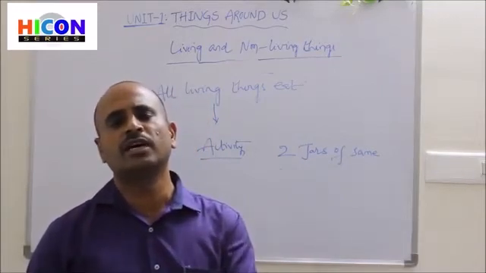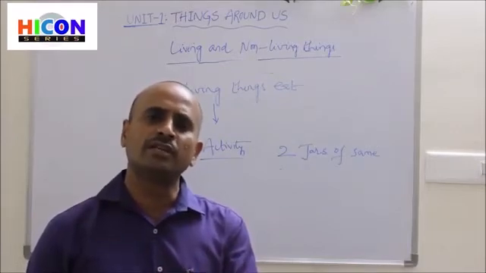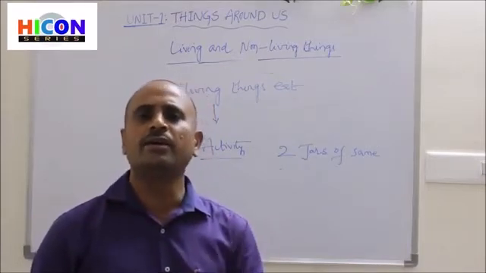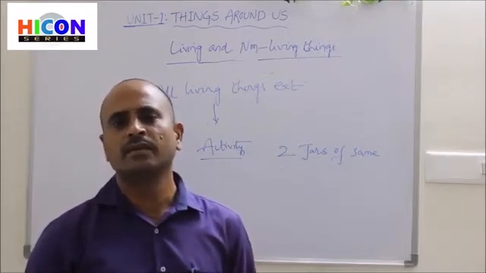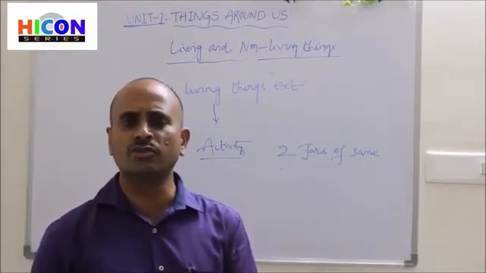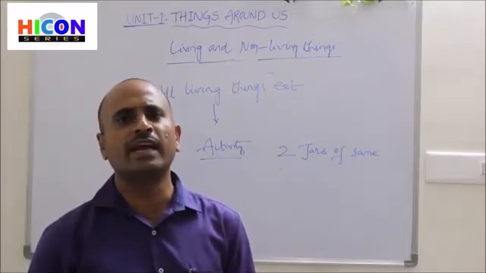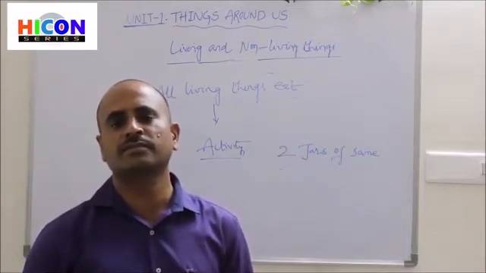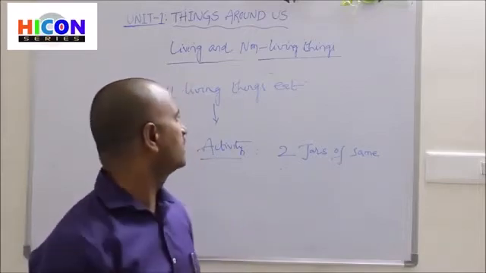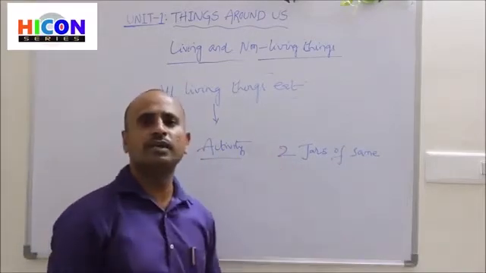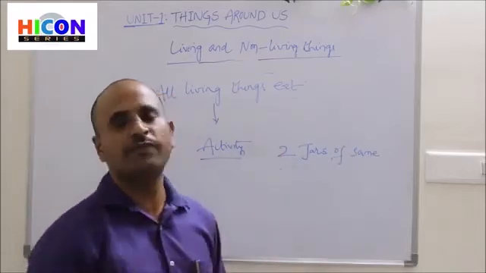In the first jar we placed food, that's why the ant stays alive. In the second jar there is no food, that's why the ant died. So by using this simple activity we can prove that all living things eat food.